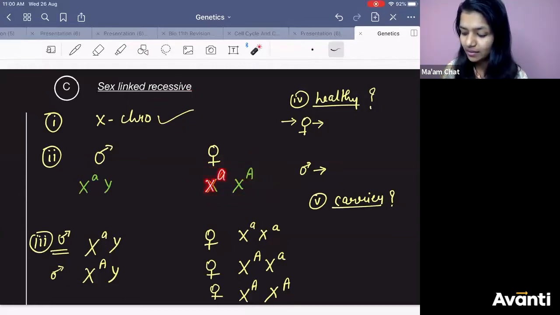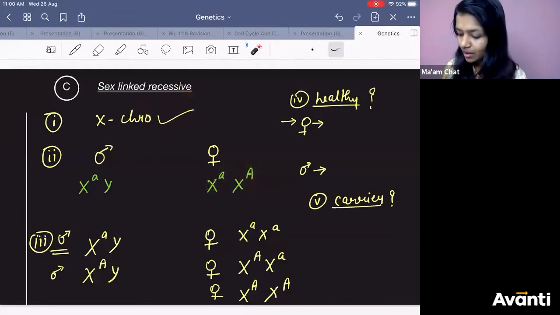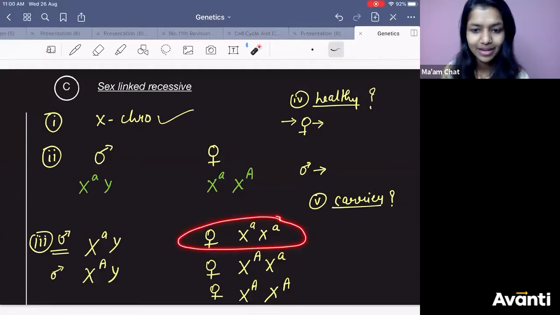In this case, female will not be diseased. Why? Because it is recessive. Recessive means you should be having homozygous recessive condition. Matlab, if female has this case, both small, then only female will have the disease. Otherwise, female will not have the disease.